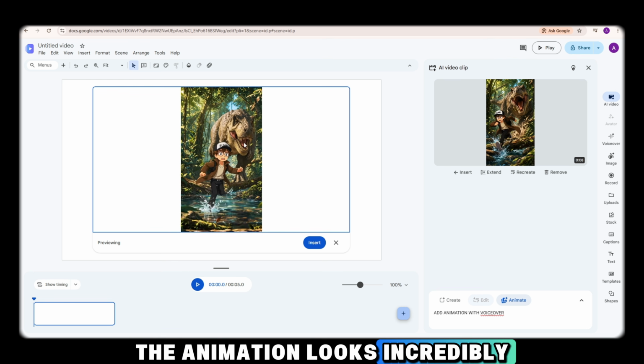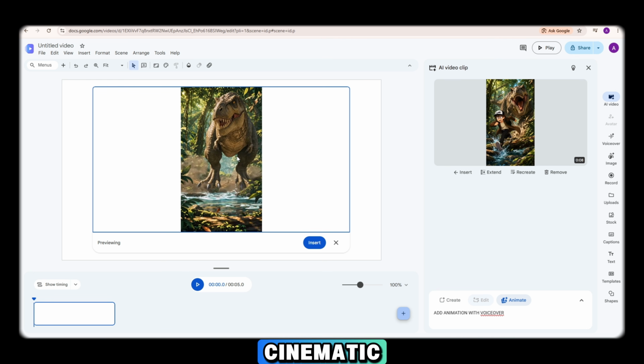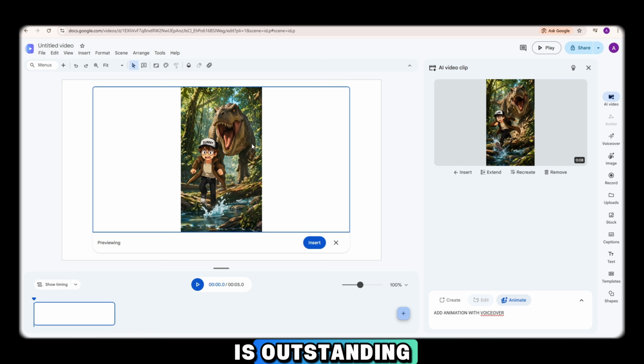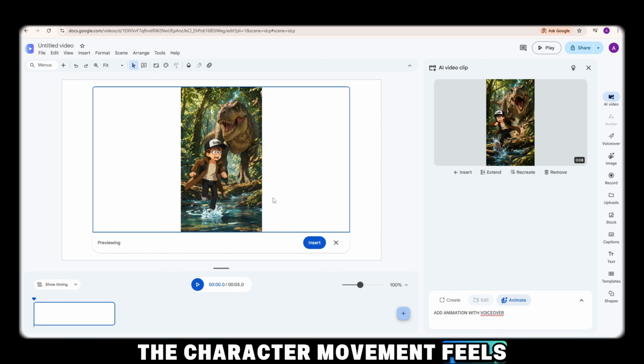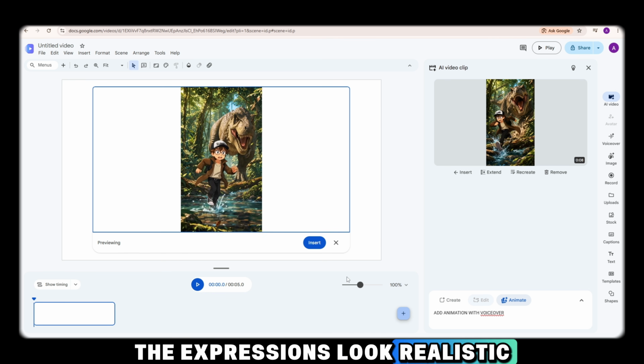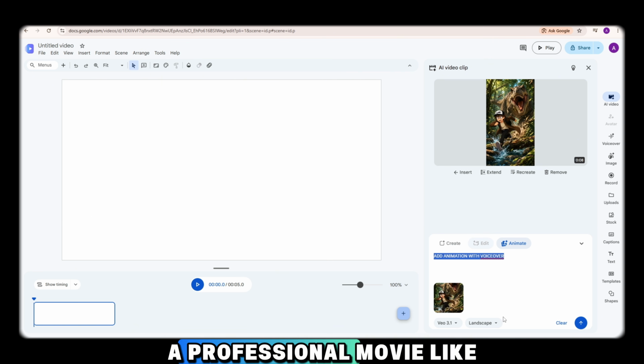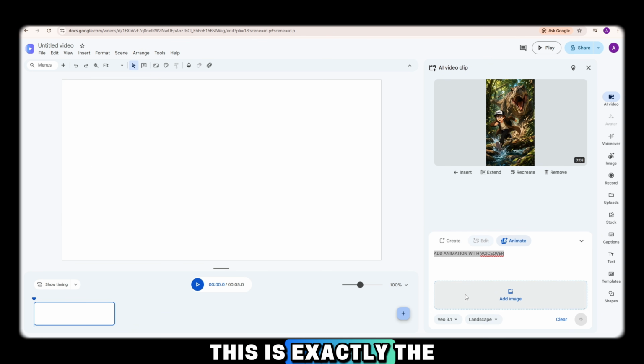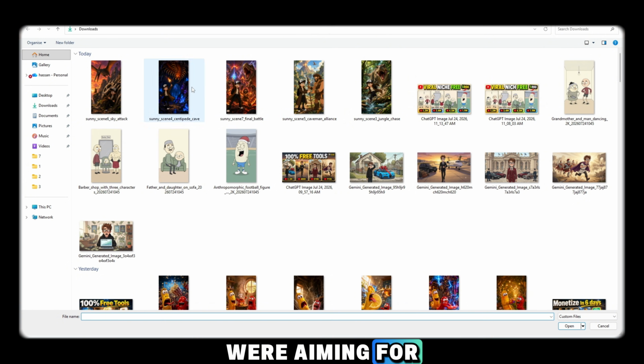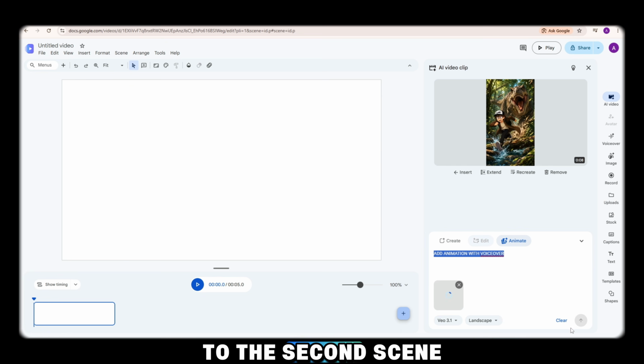The animation looks incredibly smooth, the camera movement is cinematic, and the overall quality is outstanding. The character movement feels natural, the expressions look realistic, and the scene has a professional movie-like appearance. This is exactly the kind of quality we were aiming for. Now let's move on to the second scene.